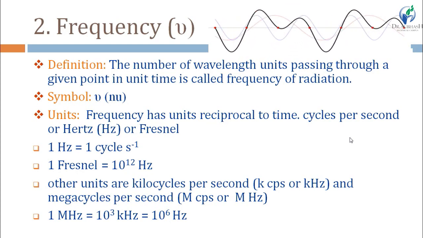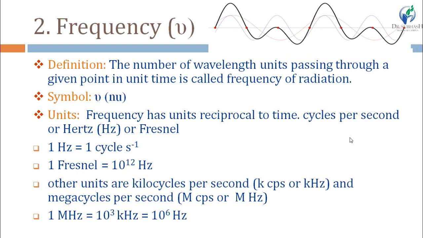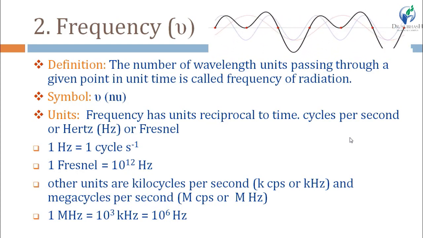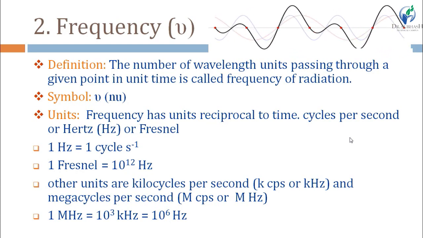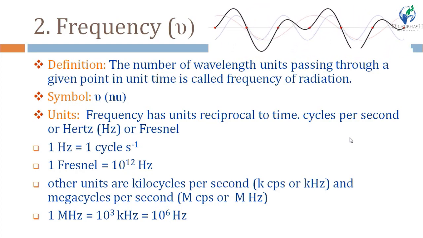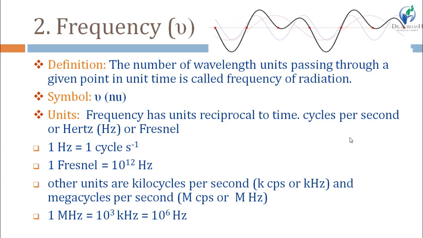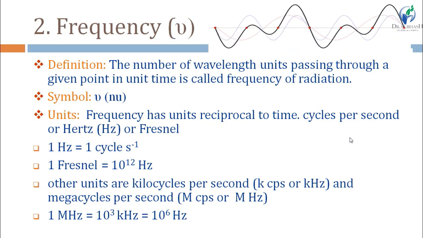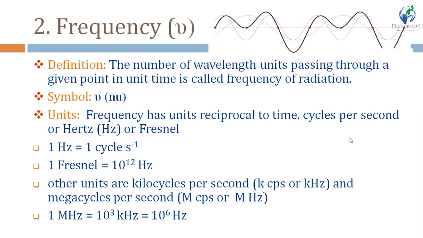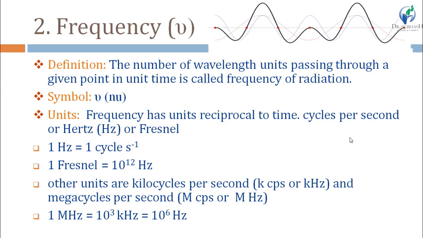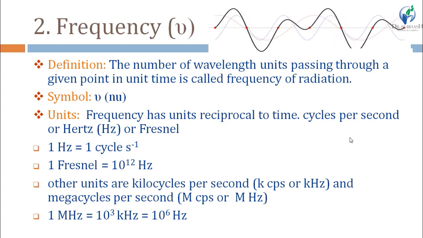Here see in the figure, students, focus on any red point. In a unit time, from the same red point, the black radiation is moving fast. Then the red radiation is slower than the black one, and the blue radiation is slower than the red one.